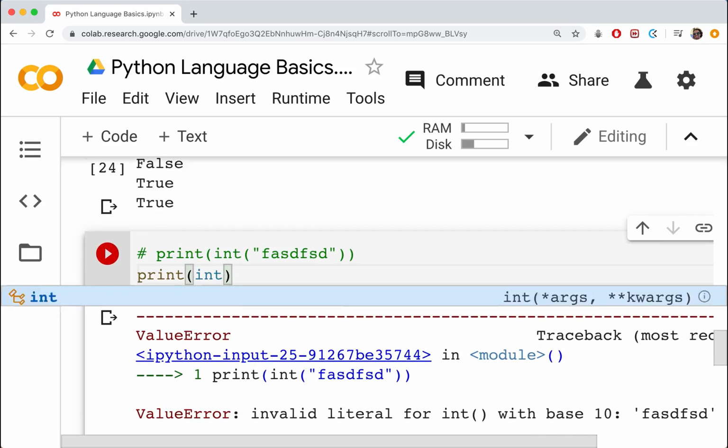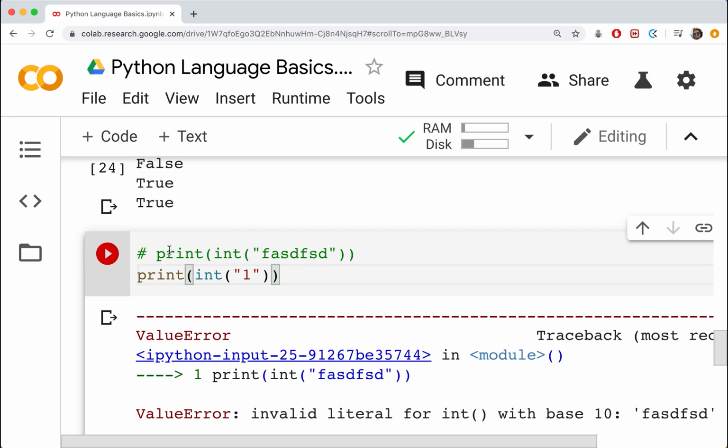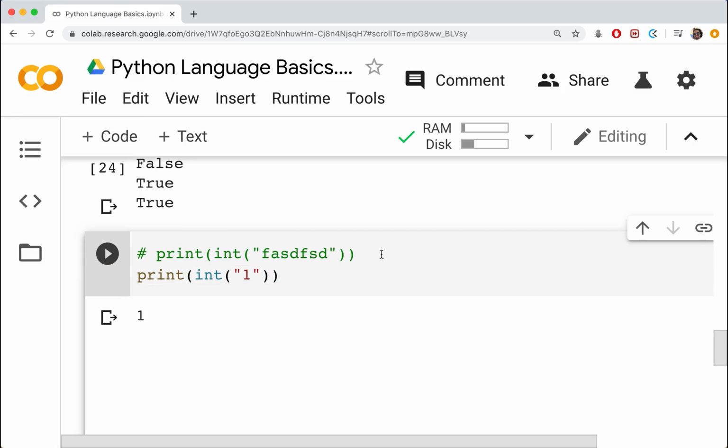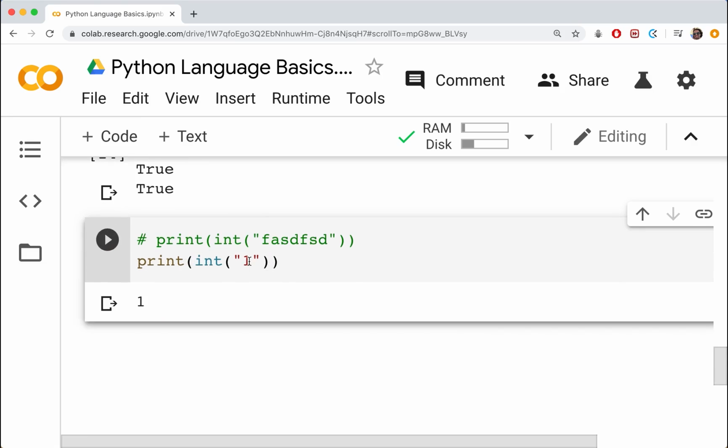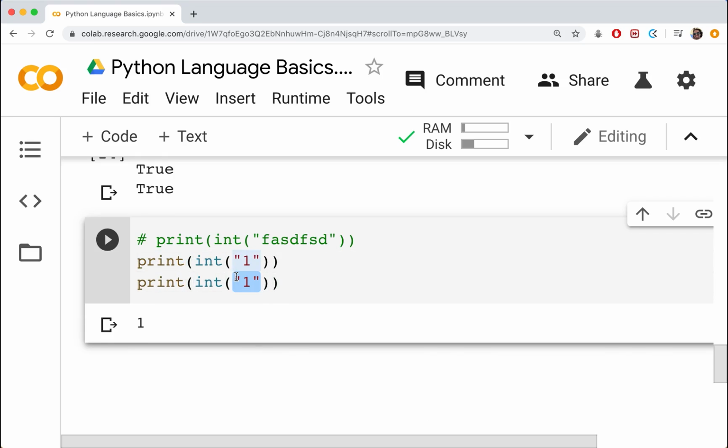If I did an integer of a string that's like a 1 or something, that's totally fine. As long as I have numbers in here, that's okay. As soon as I have something else weird, that doesn't really work. I can also convert a float to an integer. So let's say I did a 0.5. I can do that.